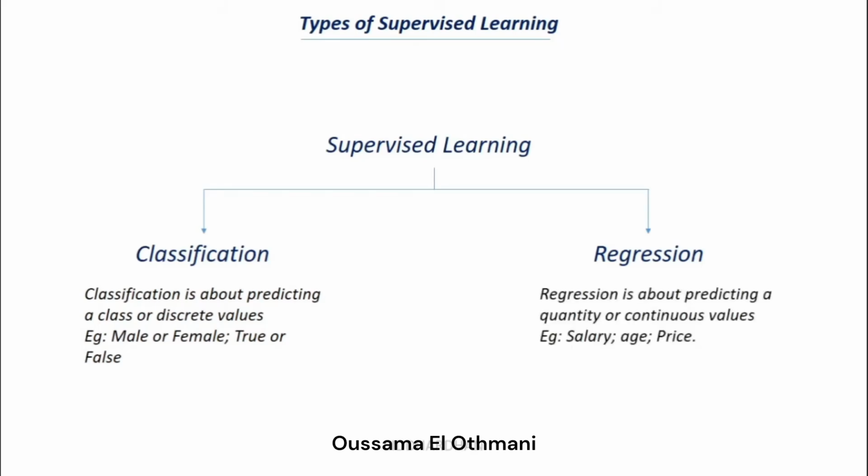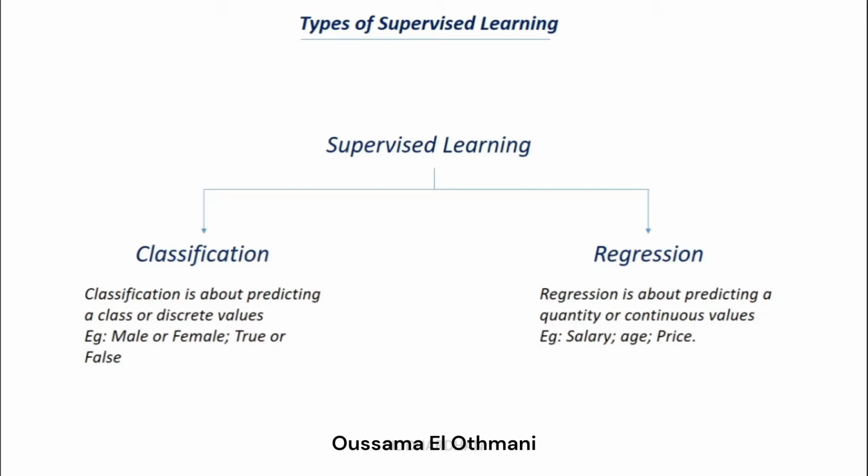In regression, we try to predict continuous values, for example salary, age and price. Say we need to predict the salary of a person from his work experience. The salary will be a continuous number, right? Those kinds of problem statements are done using regression models. In classification we just predict true or false, or male or female, like the earlier example where our model classifies images into apples or mangoes, whereas in regression we find a particular number.